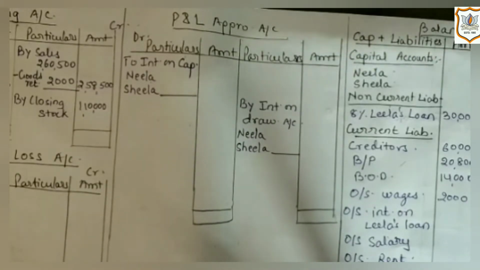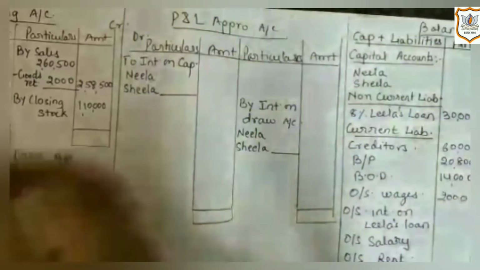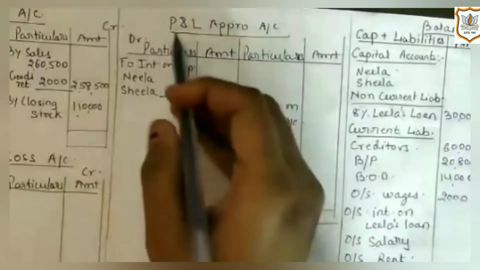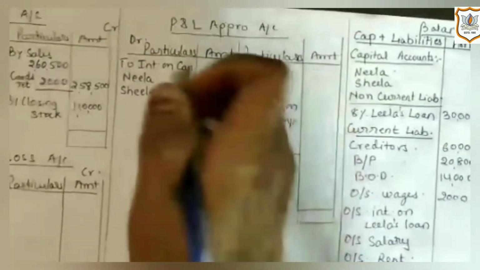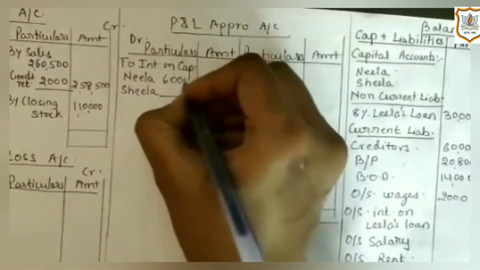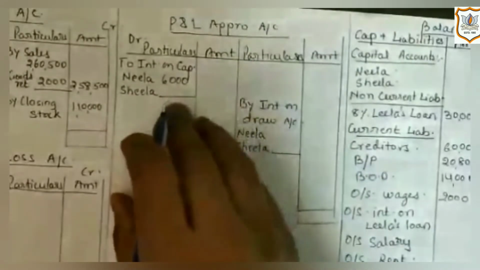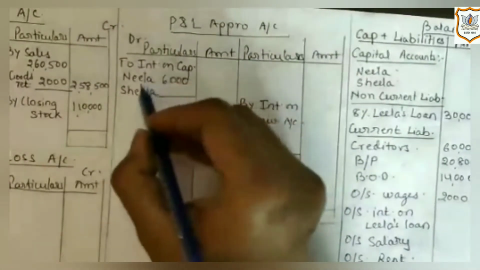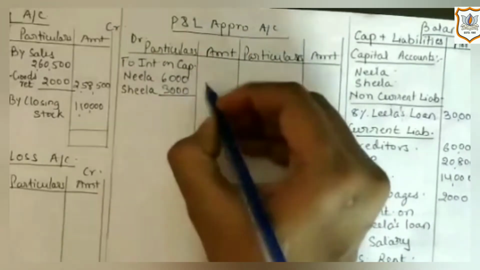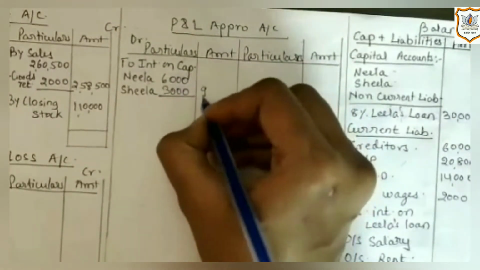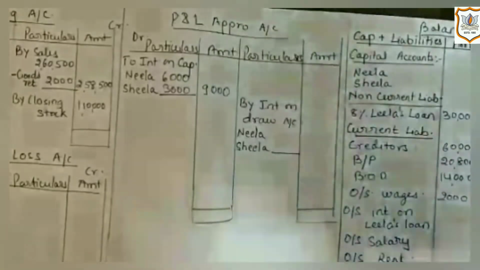While recording in profit and loss appropriation account, we have to think from the firm's point of view, as it is an expense for the firm, so it will be recorded on the debit side of profit and loss appropriation account. Here the firm is making payment to its partner. For Neela it is 6,000 and for Sheila it is 3,000, and the total of both is 9,000.